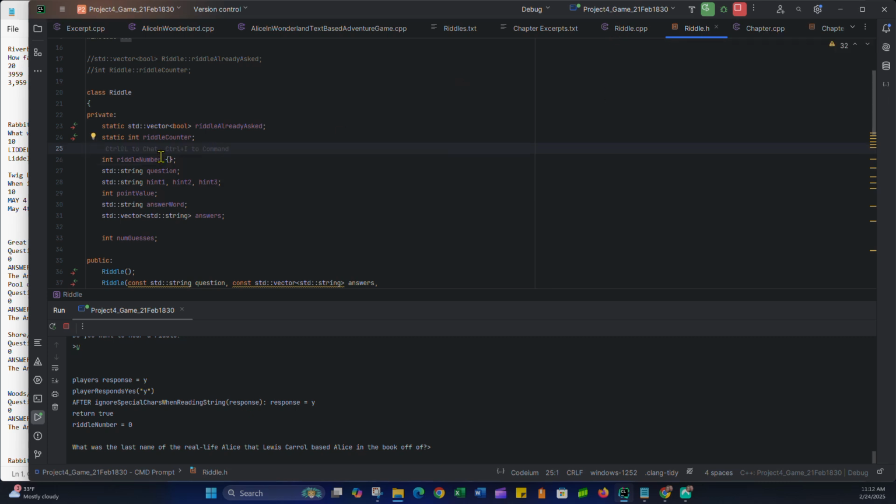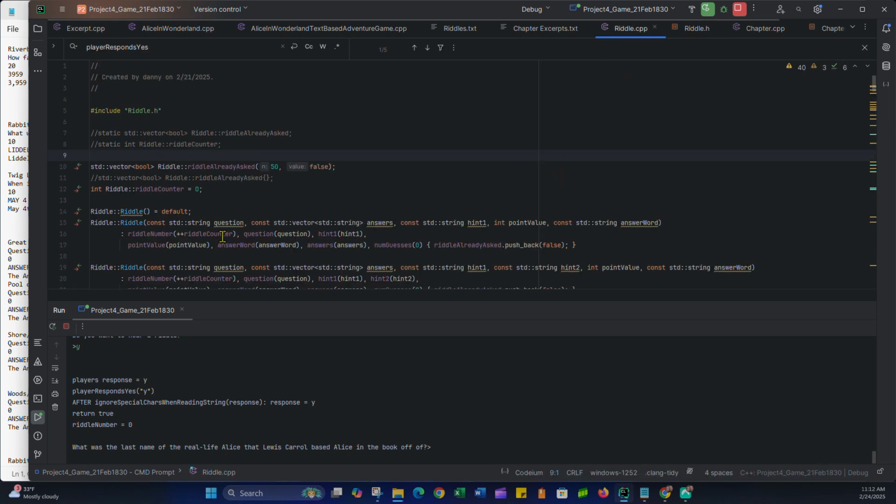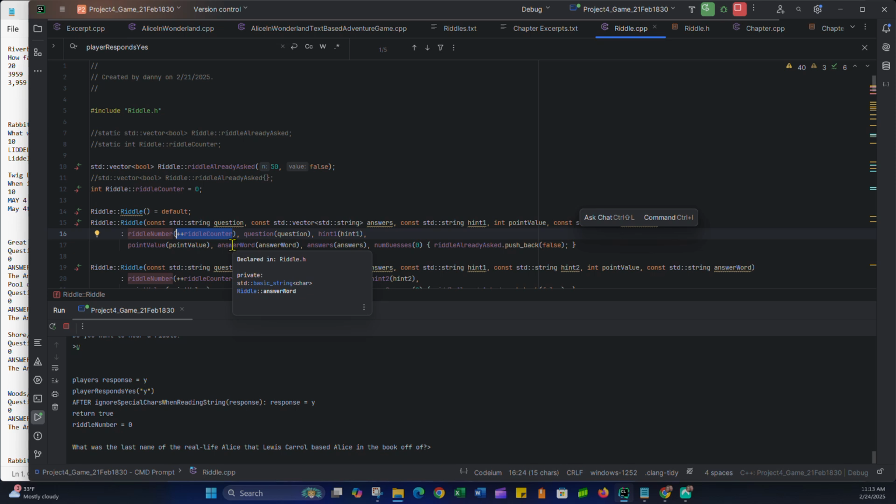Just the semicolon was originally here. I didn't have the curly braces, so it was basically creating a garbage value. In the riddle code, in my constructors, I increment riddle number, but it was supposed to be initialized to 0, and then I'd increment it to be riddle 1, riddle 2.